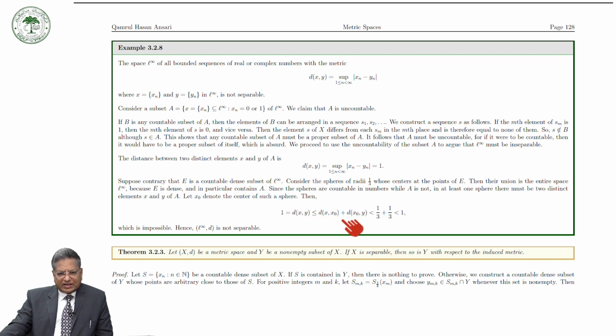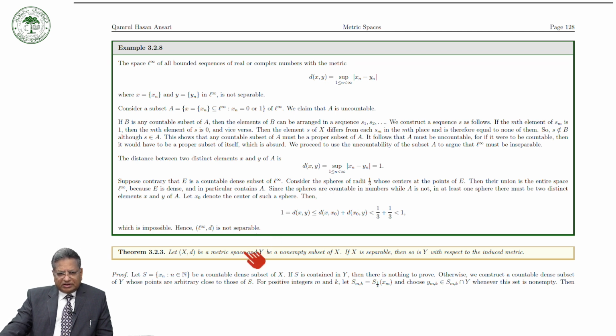So 1 is less than 1 is a contradiction, and therefore our supposition that E is a countable dense subset of L infinity is absurd. It is not possible, and therefore L infinity with respect to this metric is not a separable space.